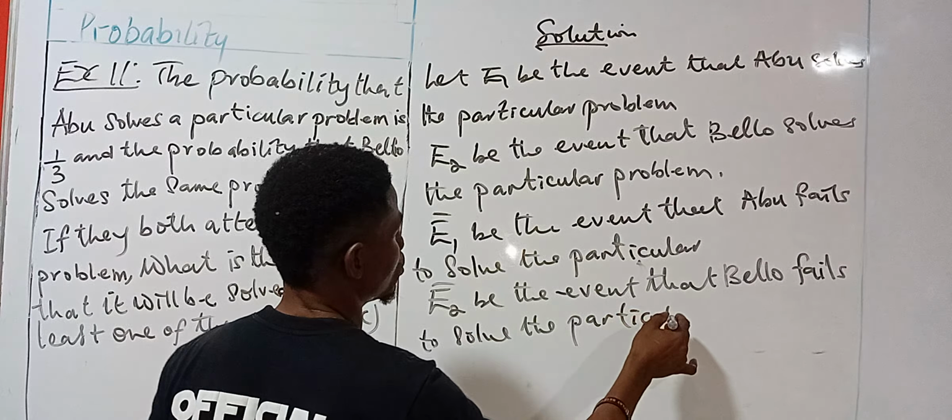And the question says, what is the probability that it will be solved by at least one of them?